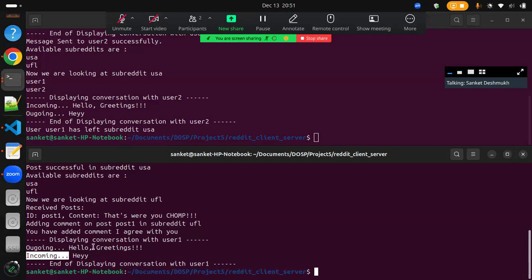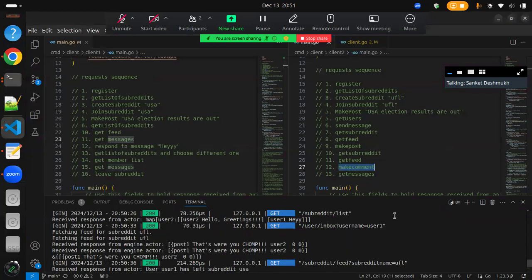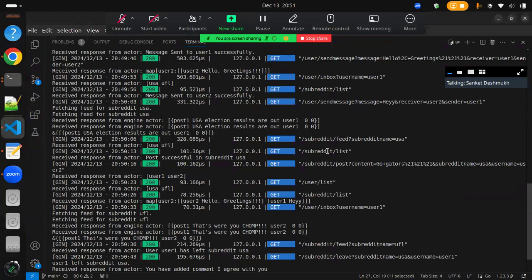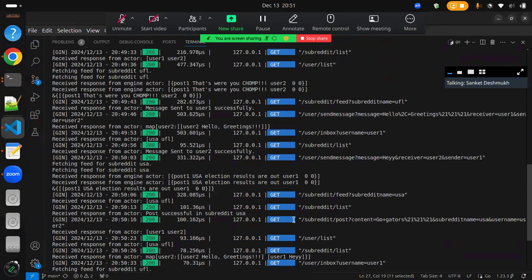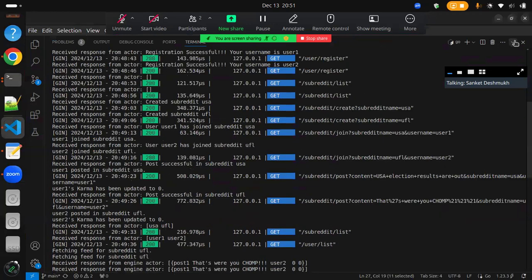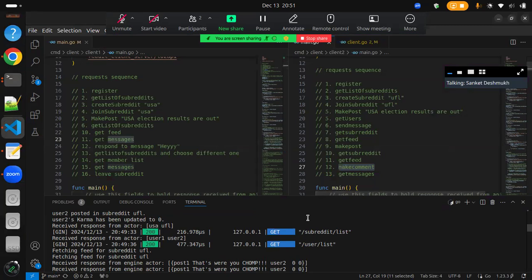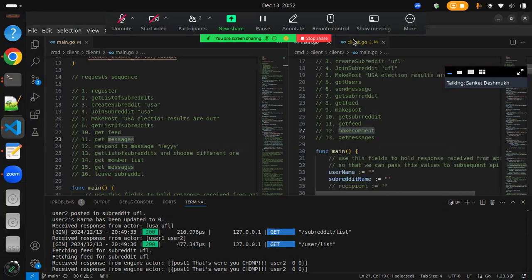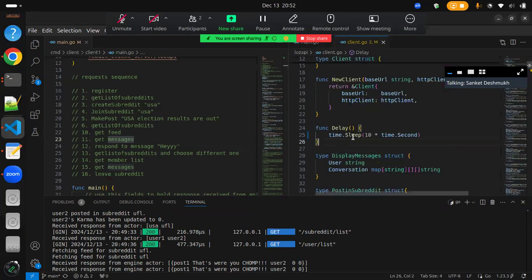So we have seen our code working in action, and we can also check that this is our server which was triggered by us, right? We can see multiple requests were shot at this server. So this was all about it. And if we want to make this code faster, we can simply remove this delay code snippet from the code, and the code will run about 10 times faster. So that was all about the Reddit engine and the RESTful APIs using Golang. And thank you very much.